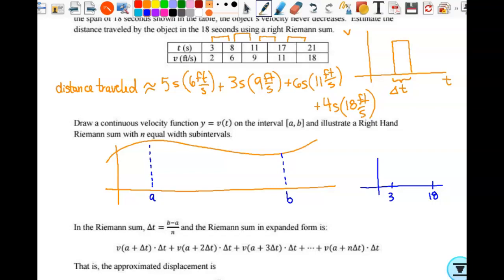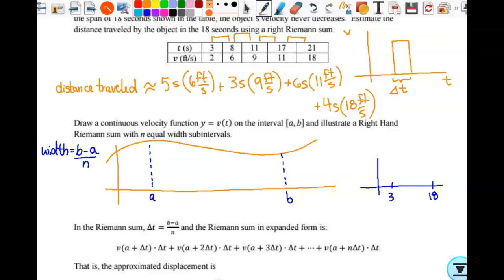How'd you do that? Where'd you get 15? Okay, so you did 18 minus 3. So in other words, b minus a, and divide it by the number of intervals, the number of rectangles. So the width would be b minus a, the width of the entire interval, divided by n, which is the number of rectangles, the number of subintervals.